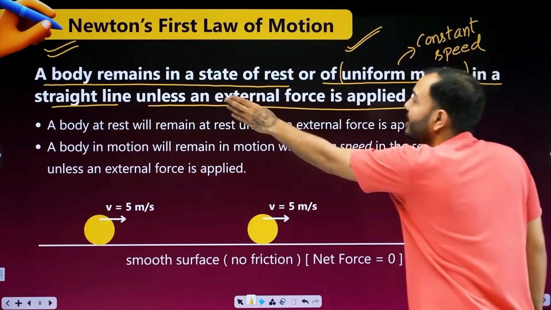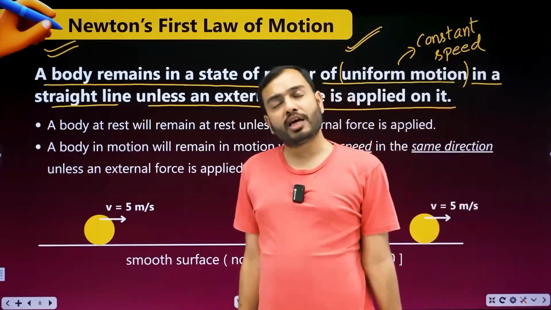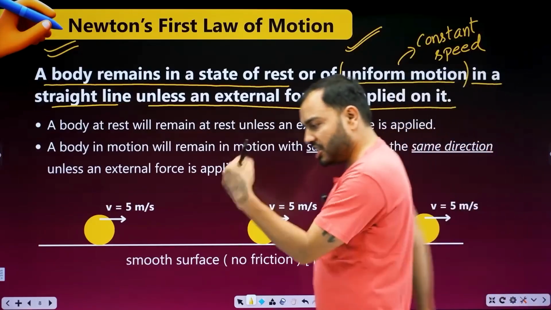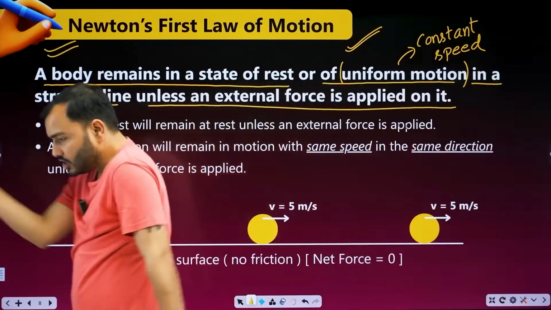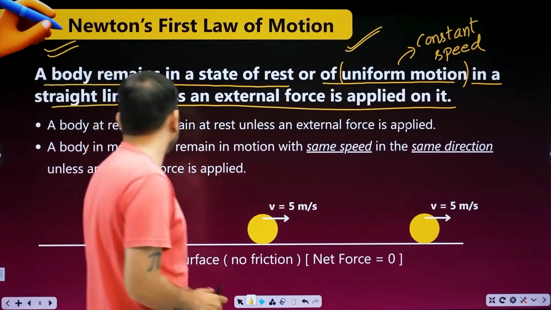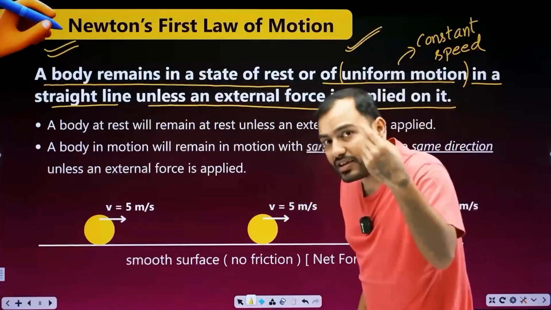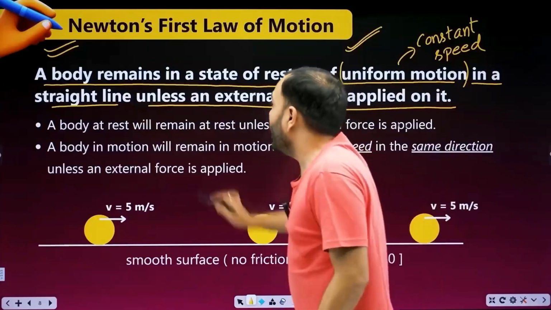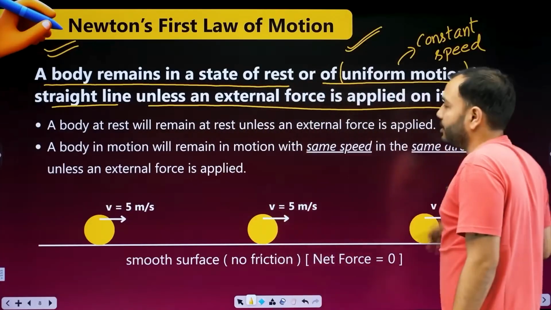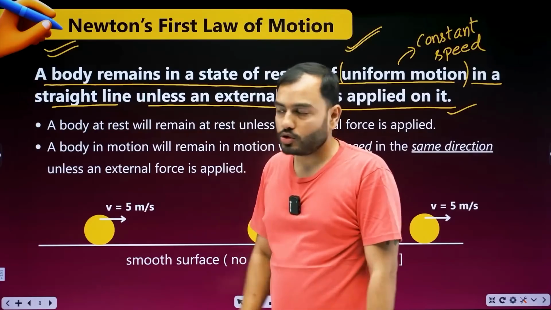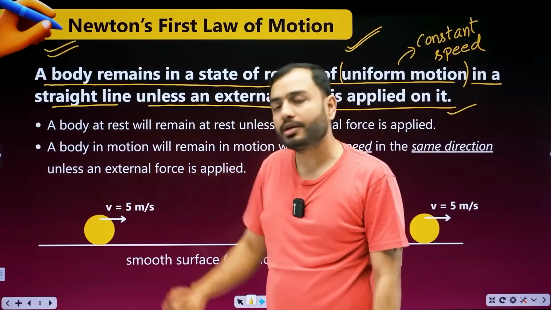So, a body remains in a state of rest. What's at rest will remain at rest. Or of uniform motion. If it's moving at constant speed, then it will keep moving at constant speed. In a straight line: if it's moving in a straight line, then it will keep moving in a straight line, unless an external force is applied on it. So, bhaiya, until you apply the force, till then, what's at rest will stay at rest.